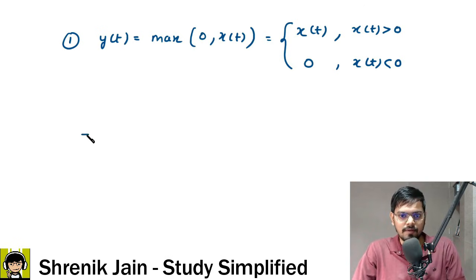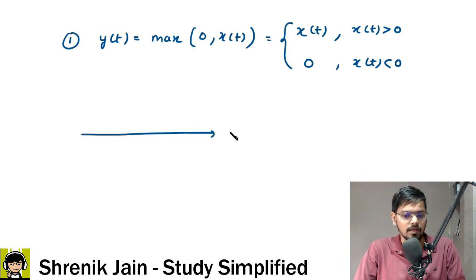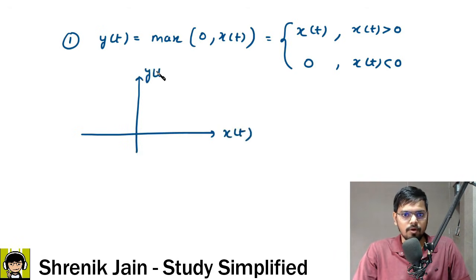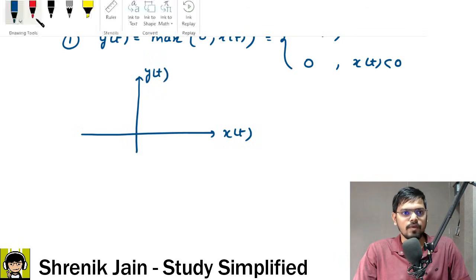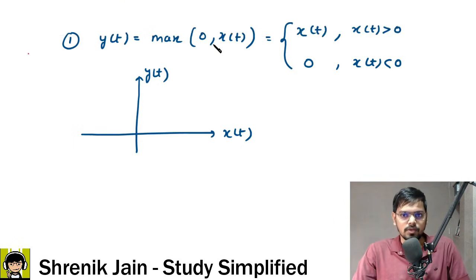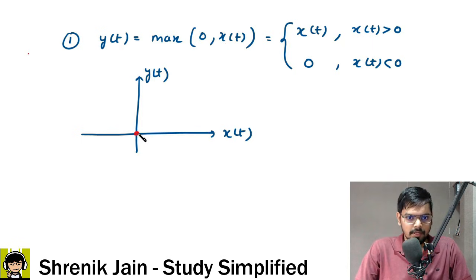So plotting the graph is simple now. This is our input x of t, and this is the output y of t. If I try to plot them, when x of t is 0, the point is 0 comma 0, so the output is 0.